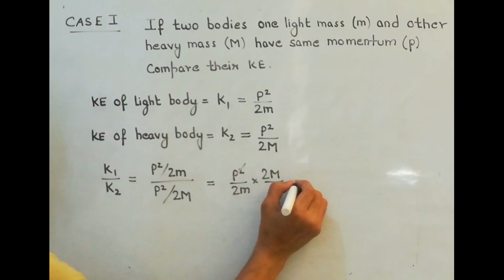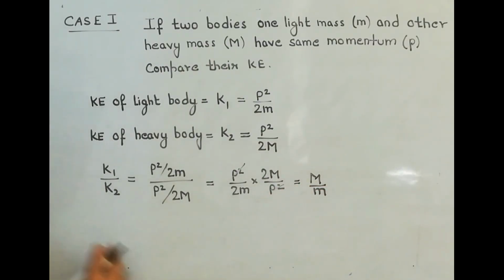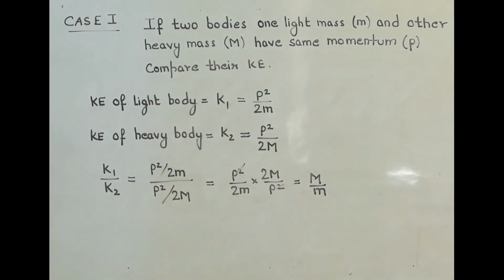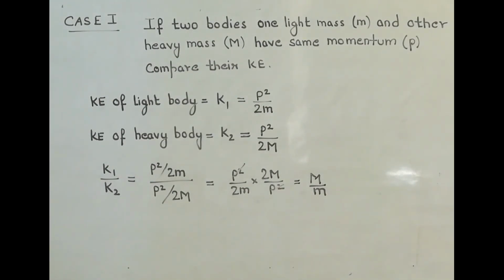This will cancel out. So K1 upon K2 is equal to capital M upon small m. Now of these two, we know that capital M is greater.